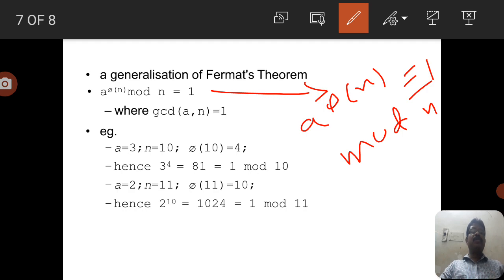Now take a = 2 and n = 11. Then φ(11) = 10. Here we can write a^φ(n), in the sense 2^10 = 1024, which is ≡ 1 mod 11. So this equation can be derived with the help of Euler's theorem.